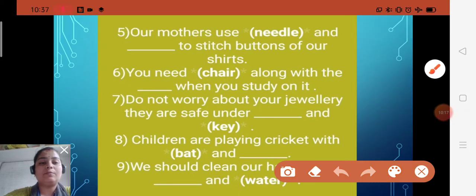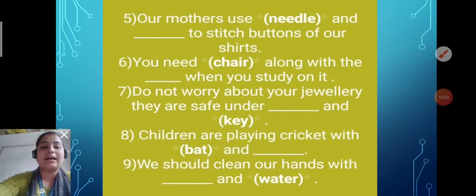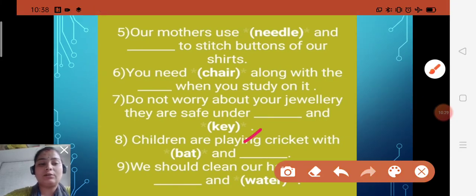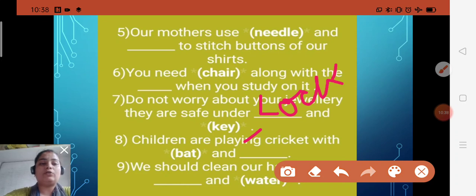Now number 7: do not worry about your jewelry. You do not need to worry, because it is safe under dash and key. Suppose, children, you have only a key; without a lock, can you save your jewelry? No. So there you will write lock. Lock and key are pairing words. You don't worry about your jewelry, it is safe under lock and key.